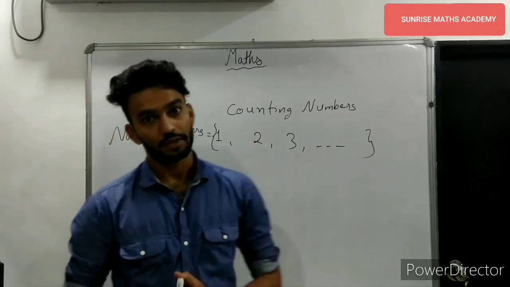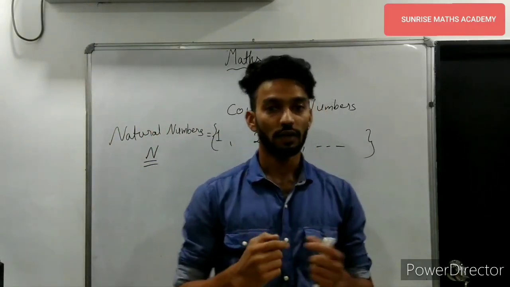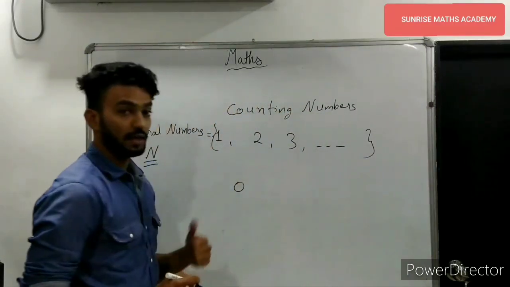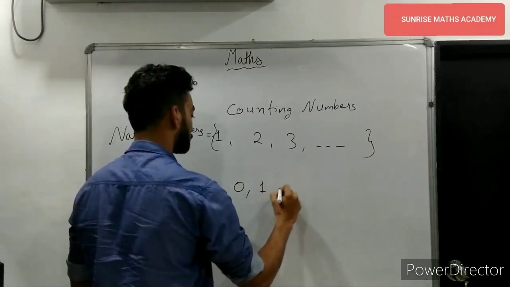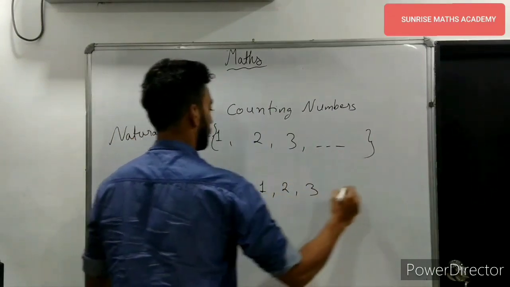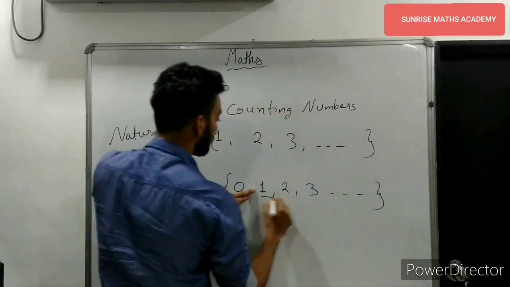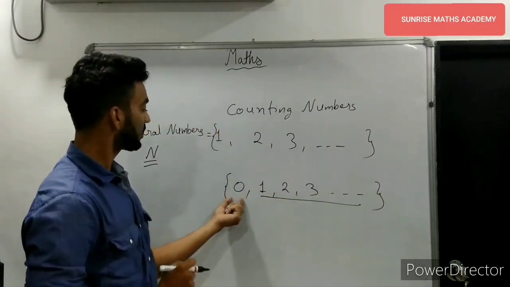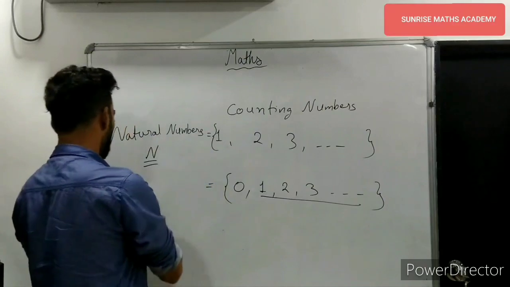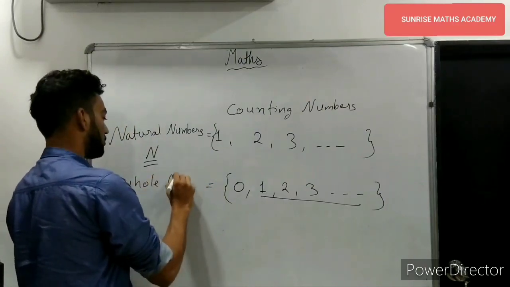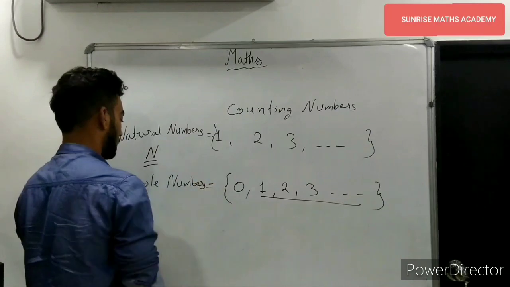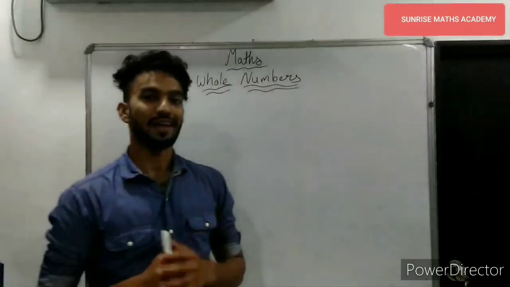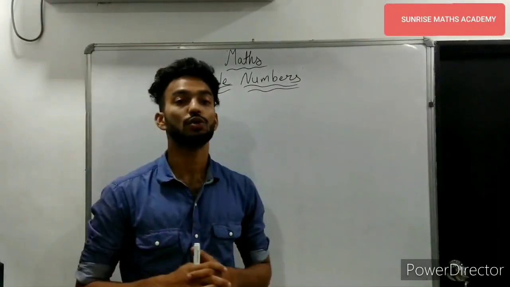But when we were counting, if we say 0 fingers, are we counting anything? No. But 0 is included in this. From here the natural numbers are written 1, 2, 3 and till infinity. If we include 0, this set of numbers becomes whole numbers, which is denoted by capital letter W. So that's our chapter, whole numbers. We are going to study whole numbers.